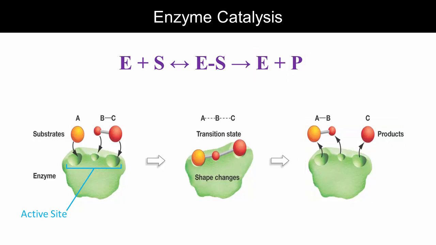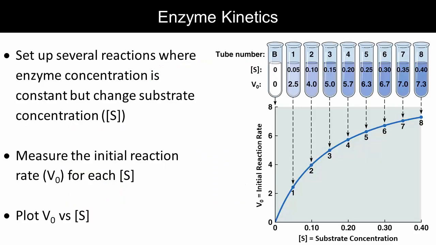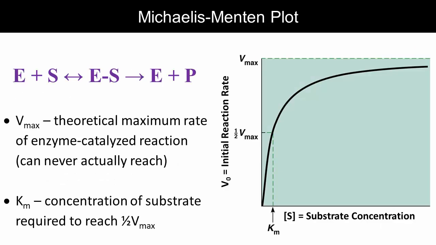So to understand how well an enzyme functions, there are two main things we want to know about. How well does the enzyme bind its substrate, and how quickly can it convert the substrate to product once bound? The study of these things is enzyme kinetics. And a typical approach is to measure the initial reaction rate, V0, under different substrate concentrations. This gives us a Michaelis-Menten plot.